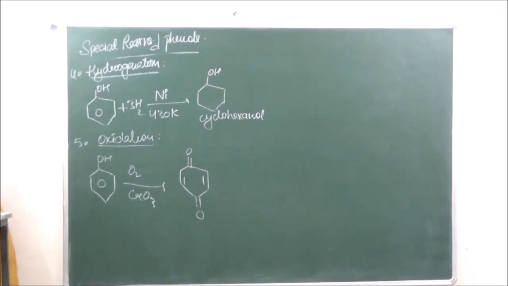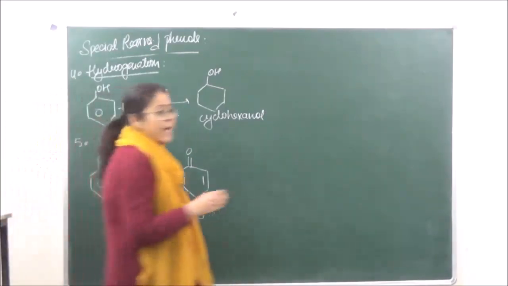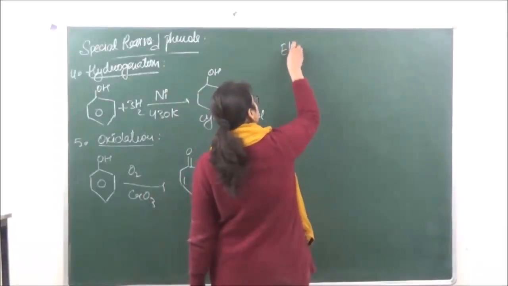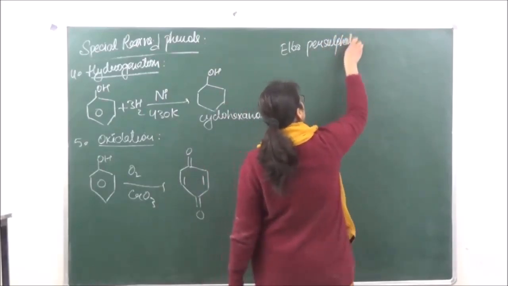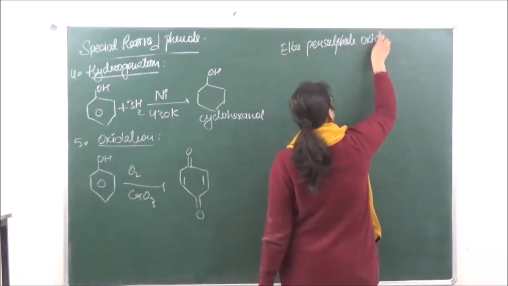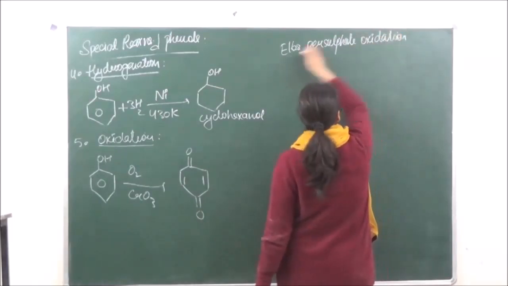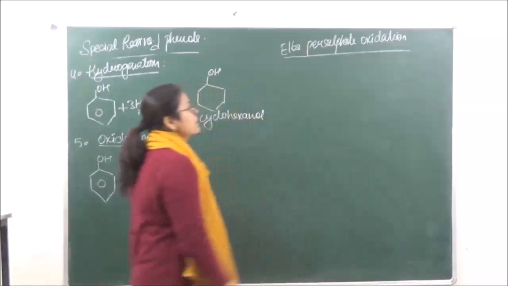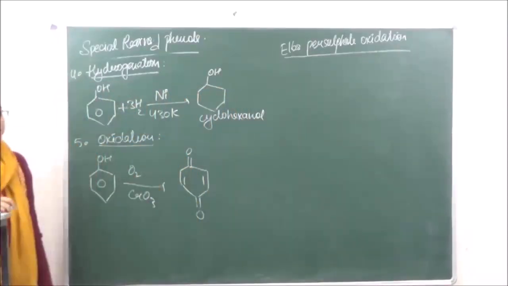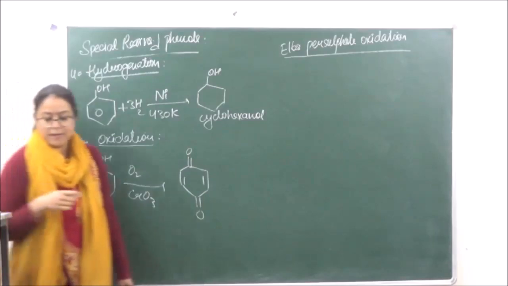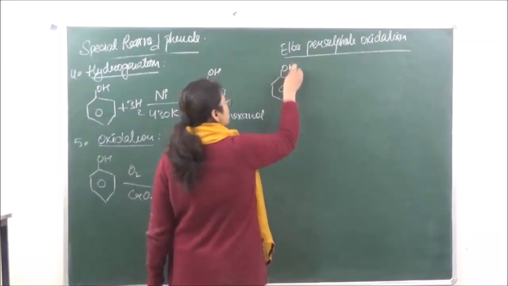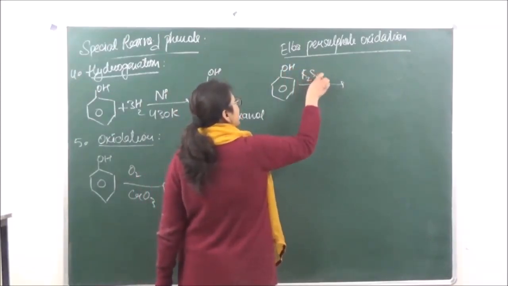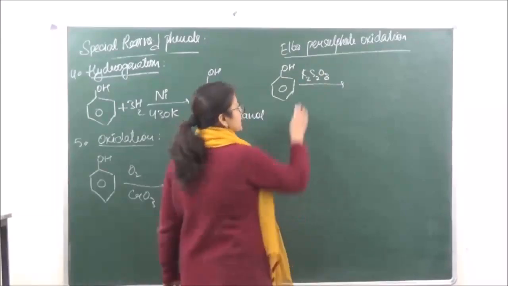Okay, now if you're doing the same oxidation in presence of potassium persulfate, it is known as the Elbs persulfate oxidation. Over here we are taking phenol in presence of alkaline K2S2O8.